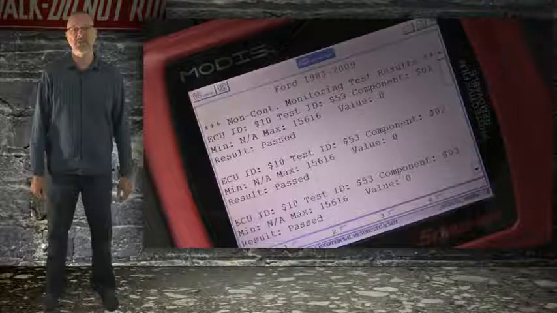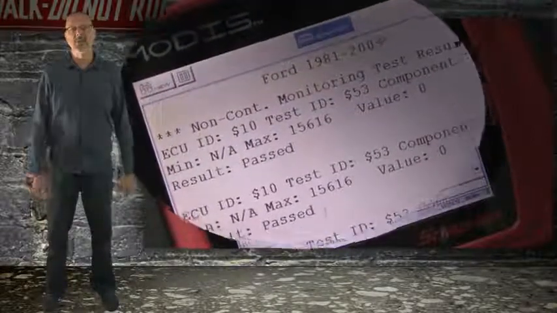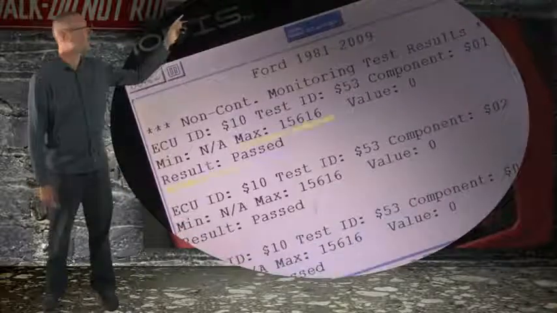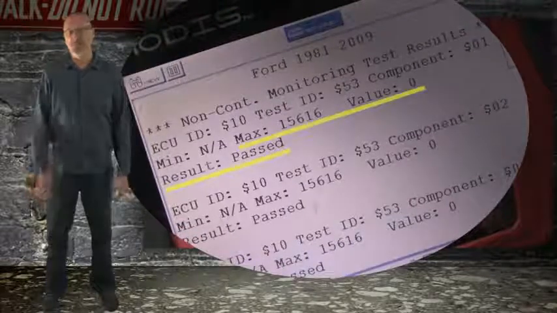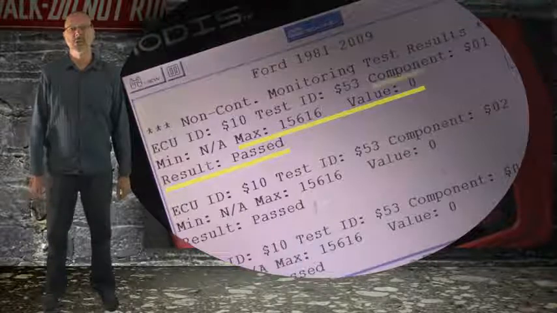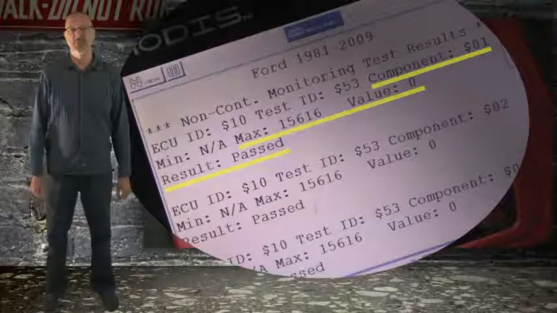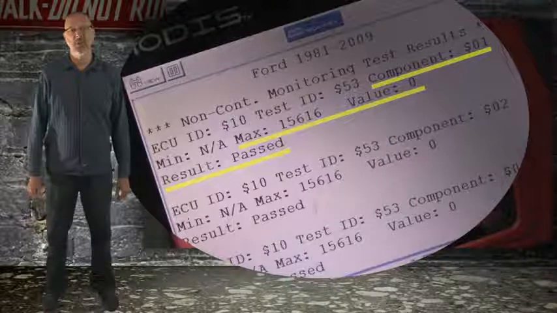Here you can see the ECU ID and test ID, but we are mainly concerned with the component, max, value, and result readings. The component reading indicates the cylinder, and as you can see, this is cylinder number 1. The max is really a percentage of misfires which can occur before the check engine light illuminates. The value is a percentage of misfires which have occurred on that cylinder, and the results indicate whether the percentage of misfires has reached a limit to turn the check engine light on.